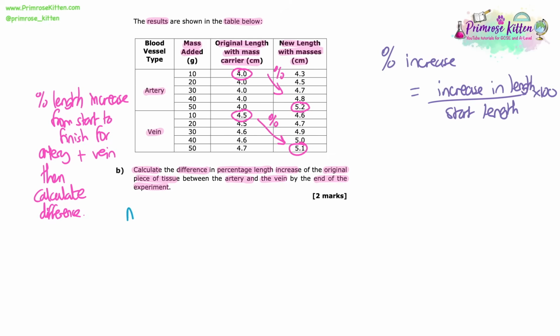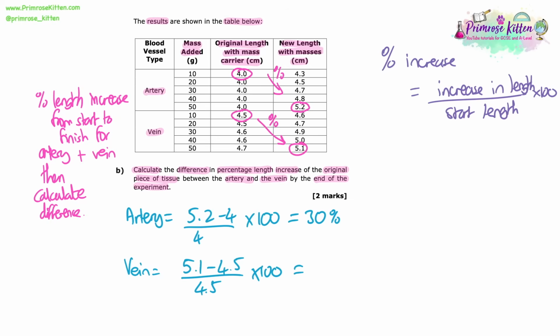So percentage increase is going to be the increase in length divided by the start length times 100. So for the artery, that's 5.2, because that's the final one, minus 4, which gives us the increase, divided by 4 times 100 gives us 30% increase in length. And then for the vein, it's 5.1 minus the 4.5 divided by 4.5 times 100 gives us 8.51% increase in length. So the vein obviously increased in length less than the artery.